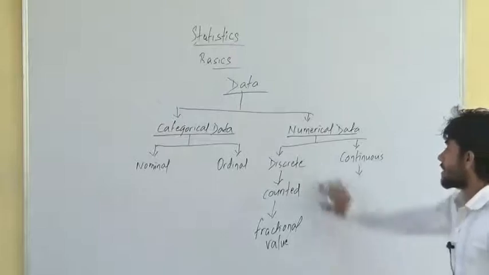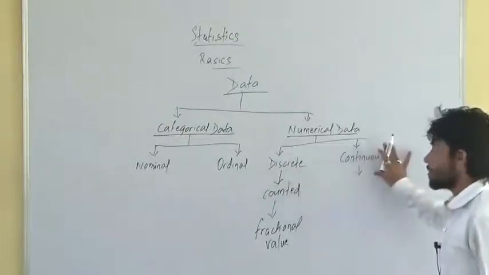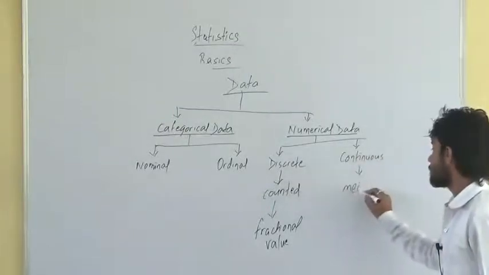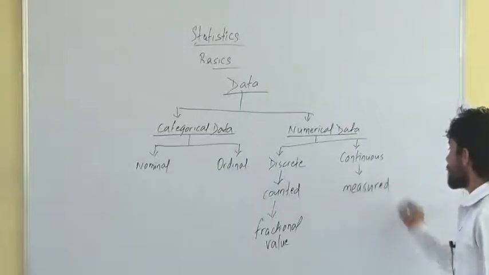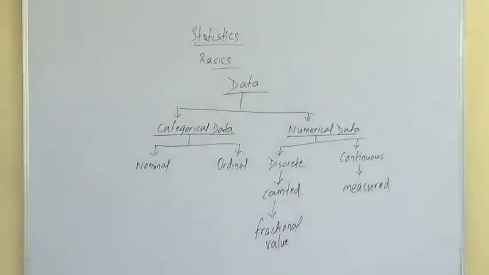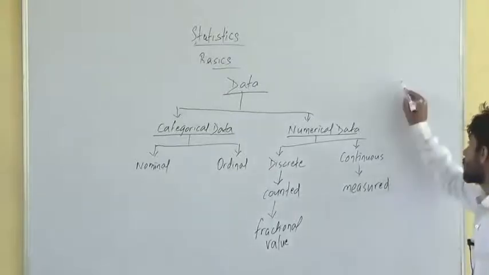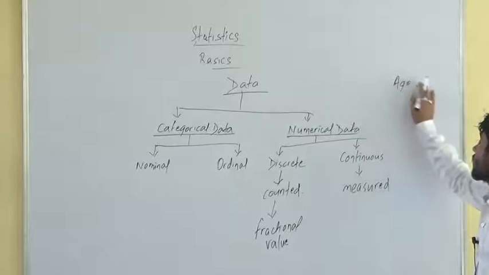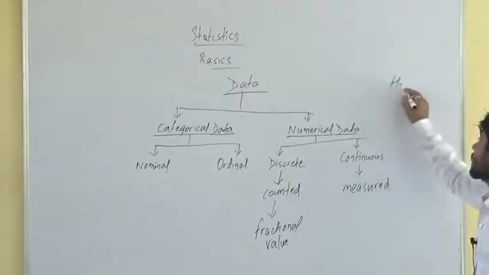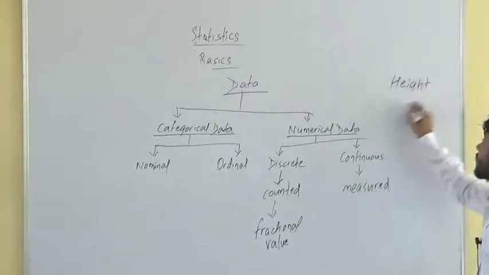Discrete data can be counted, but continuous data can be measured. Say for example, age, height, weight.